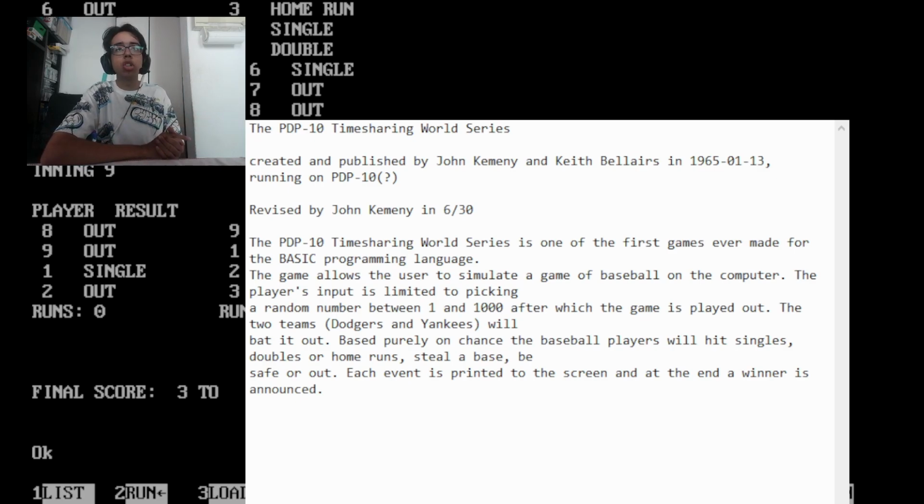The two teams, so Dodgers and Yankees. Okay, so that's team 1 and 2. So between them, who was better? I think team 2 in general ended up being a little bit better. So I think the Yankees were the better team in this one. So that's pretty interesting.